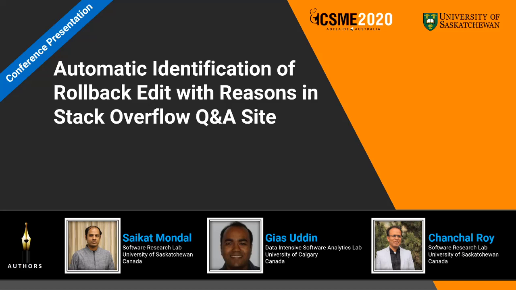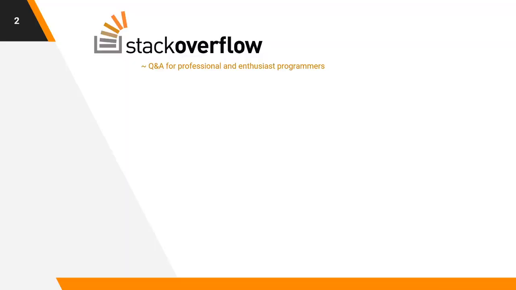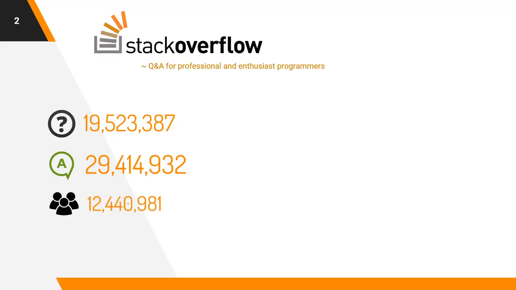In this opportunity, I would like to present our registered report entitled Automatic Identification of Rollback Edit with Reasons in Stack Overflow Question Answering Site. I am going to start with Stack Overflow. You know, Stack Overflow is one of the largest and most popular programming related question answering sites with about 20 million questions, 29 million answers and more than 12 million users.